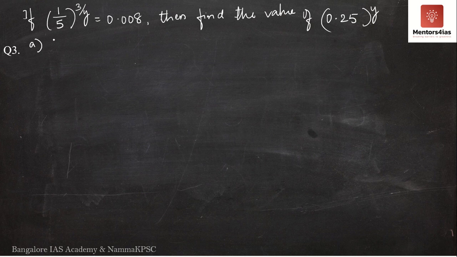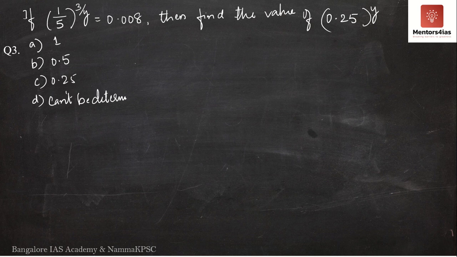Options are: option A is 1, option B is 0.5, option C is 0.25, and option D is cannot be determined.